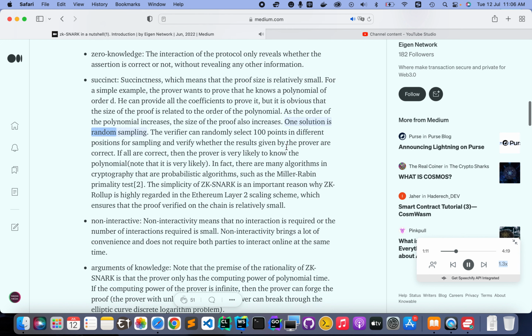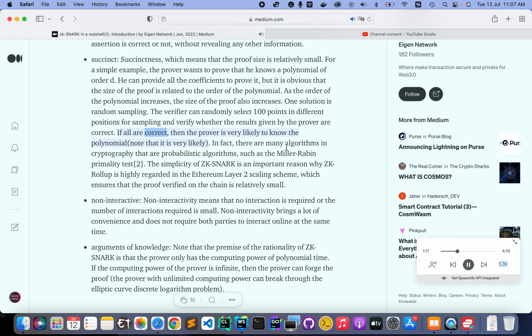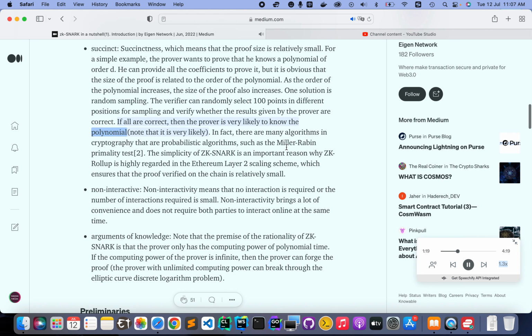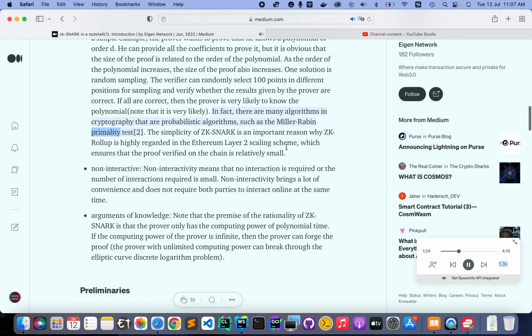One solution is random sampling. The verifier can randomly select 100 points in different positions for sampling and verify whether the results given by the prover are correct. If all are correct, then the prover is very likely to know the polynomial. Note that it is very likely. In fact, there are many algorithms in cryptography that are probabilistic algorithms, such as the Miller-Rabin primality test [2].